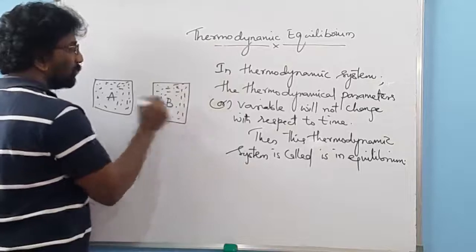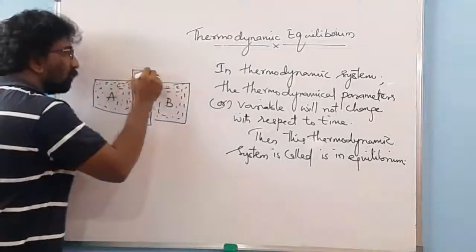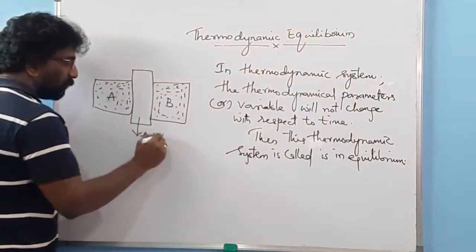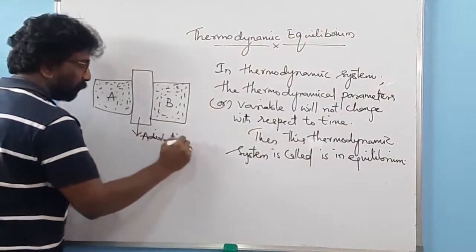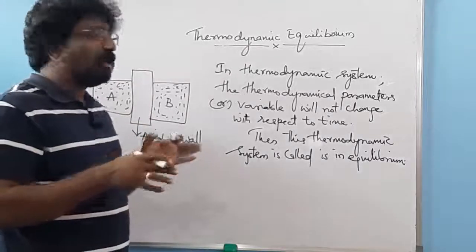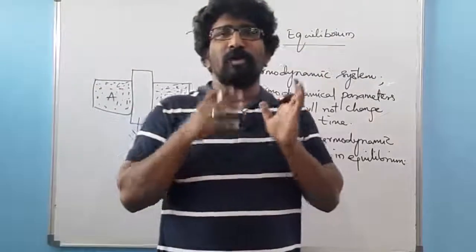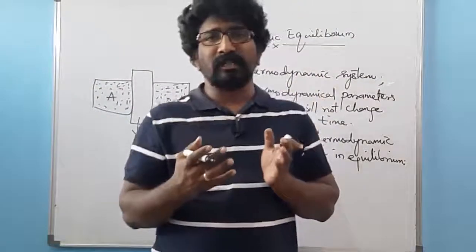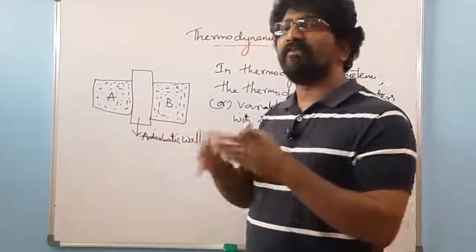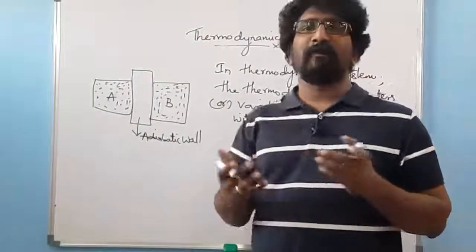Now, what I do is that here, first in between the two systems, I'll try to put some adiabatic wall. I have taken the two systems, system A and system B. Then I have filled the system A and system B with different types of molecules and atoms of different gases. So now this is a system A with different gas and it is a system B with different gas. So what is happening here? Between the two systems I have kept one wall which is adiabatic in nature.